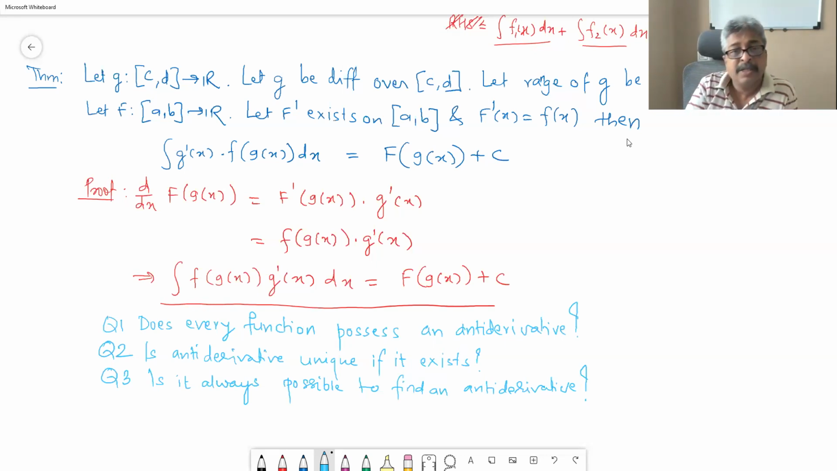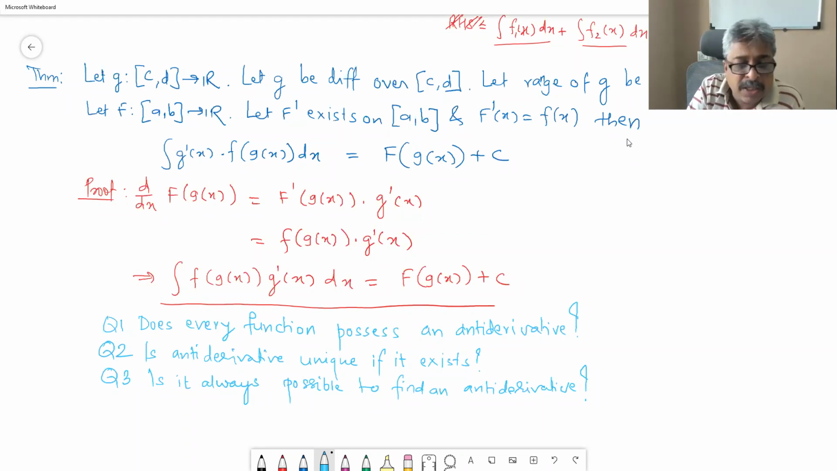For example, sine of x square, antiderivative is not known. Log of log x, antiderivative is not known. And there are many like this. We have to live with them. But we can always plot the graph of sine x square, and if you give some boundaries, say 0 to 5, and I want the definite integral of sine x square, of course we can find it out. I hope I am clear as far as question 1 is concerned.